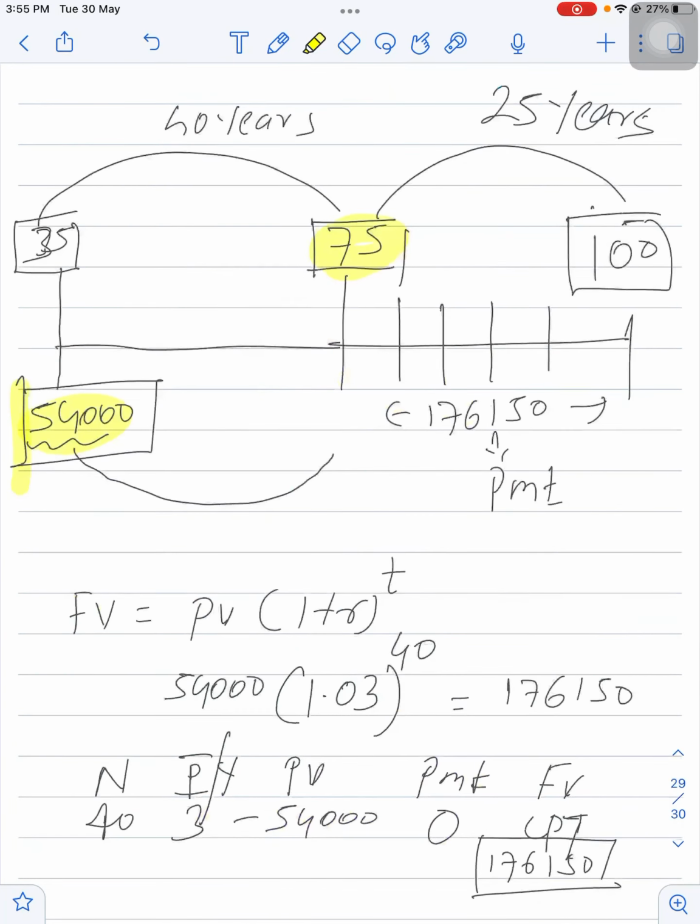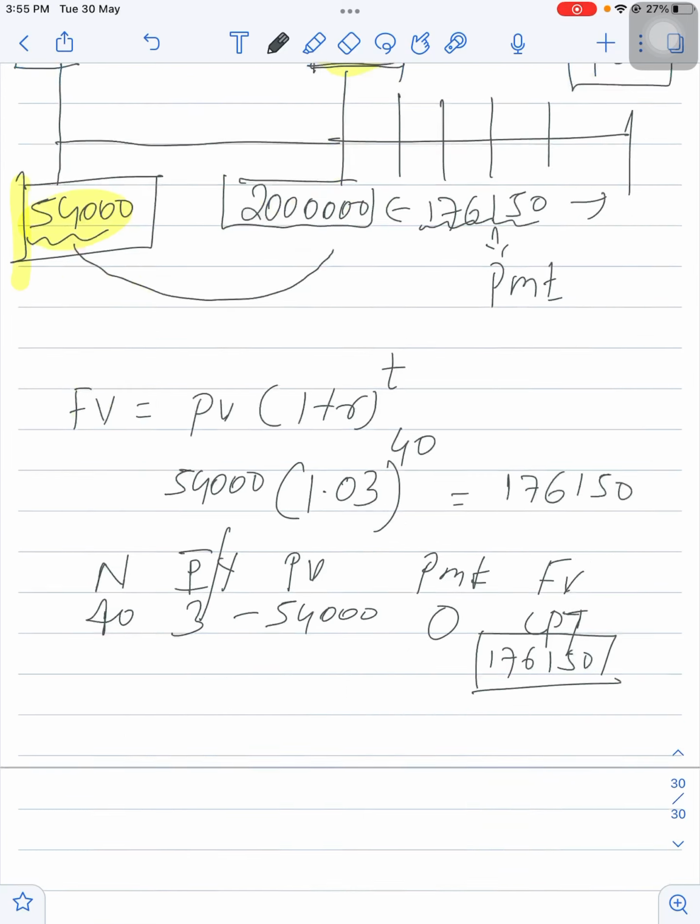So by the time she reaches 75, उसके पास $2 million भी होंगे अलग से. Now you can think like this: at year 75 we have 2 million with us, so this will be present value, and every year we need 1,76,150 as a consumption expenditure.